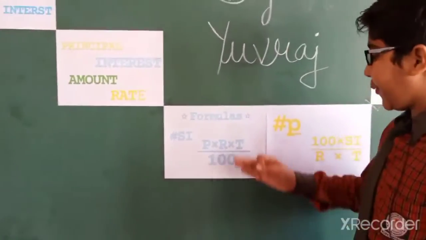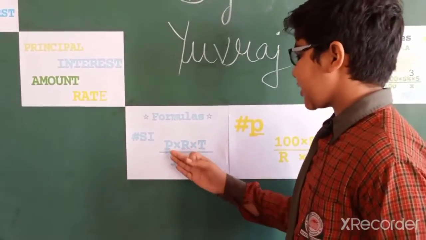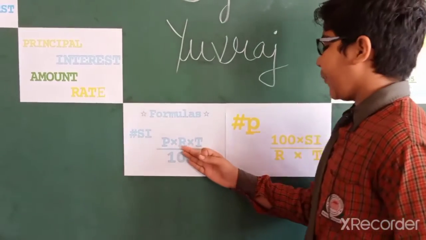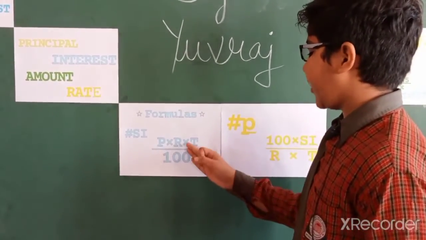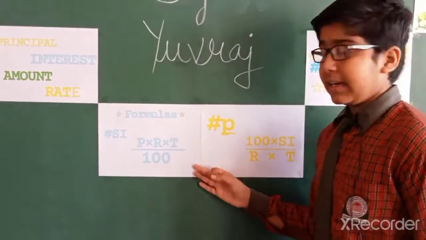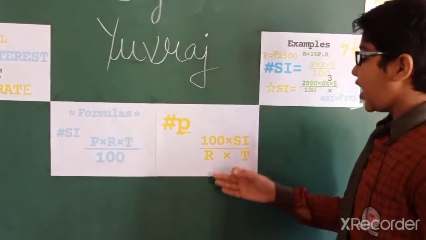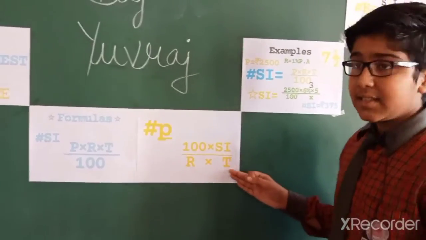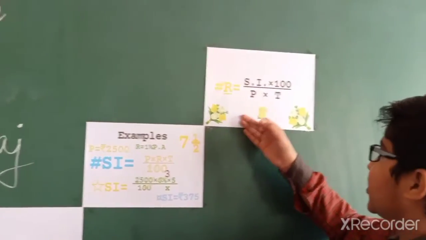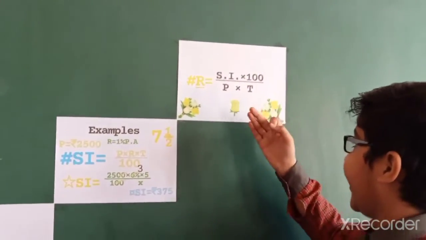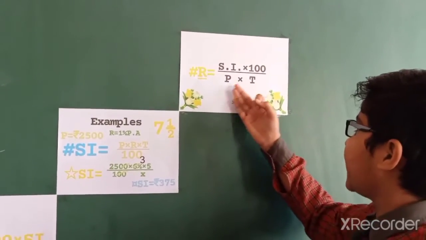So friends, there are some important formulas. I will explain to you. SI means simple interest, P means principal, R means rate and T means time. So principal multiply rate multiply time upon 100. And to find the principal, 100 multiply simple interest upon R multiply T. So friends, how to find the rate? There is a formula to find the rate. Simple interest multiply by 100 upon P principal multiply time.